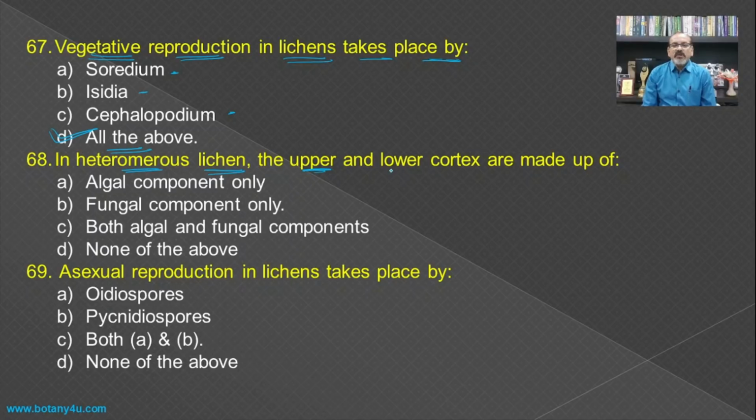In heteromerous lichen there are different layers. The upper and the lower cortex are made of. If you see the upper cortex and the lower cortex of the heteromerous lichen, it is made up of fungal components, while the algal components are present in between the upper and the lowermost layer. The asexual reproduction in lichen takes place by the formation of oidiospores and even by the formation of pycnidiospores, and hence both A and B become the answer for this question.